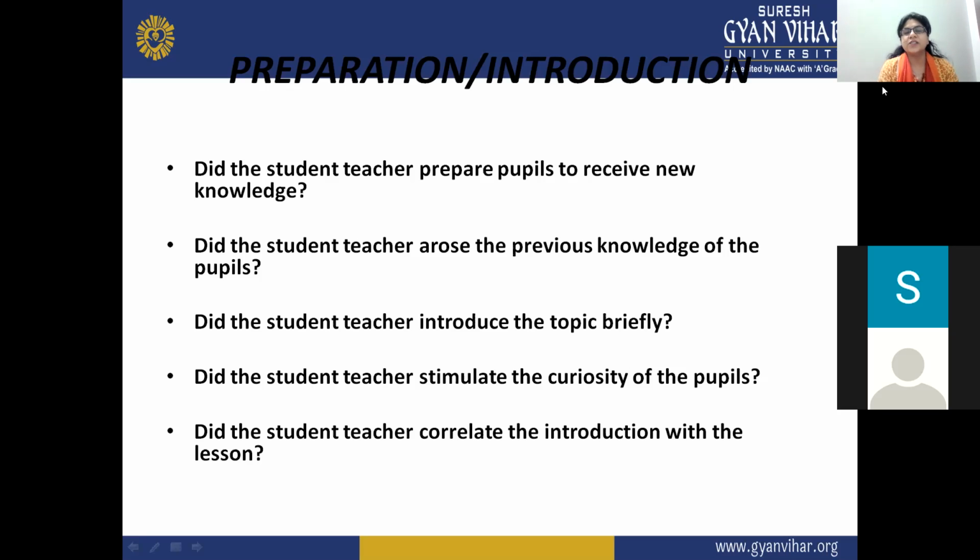Then the next question is, did the student teacher arouse the previous knowledge of the pupils? We always consider this very, very important, that previous knowledge has an important role when we are going to start the next one, because that is the base. We are not going to teach students B for ball directly without teaching or reminding them of A for apple. That is the basic thing. So this wouldn't be a complete set of knowledge. If we want to give a complete, interesting set of knowledge, we have to go to the previous knowledge definitely.